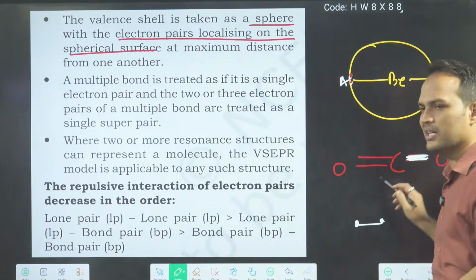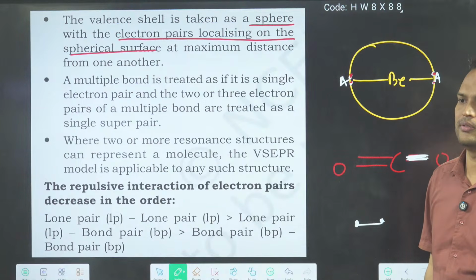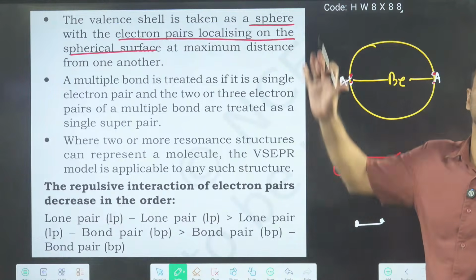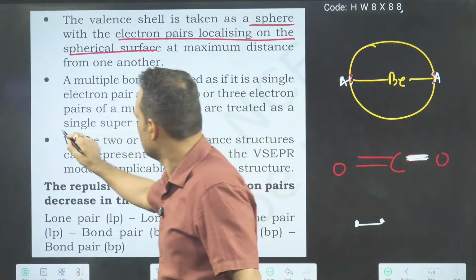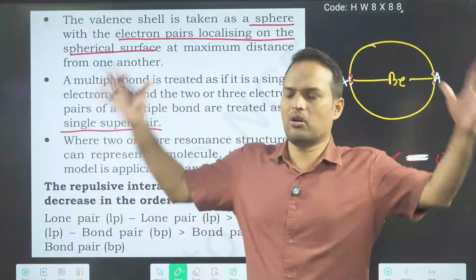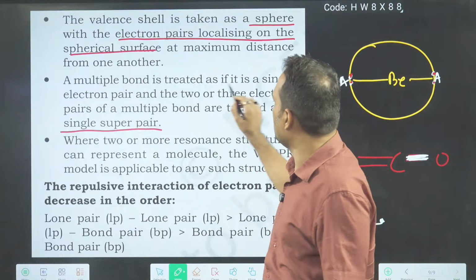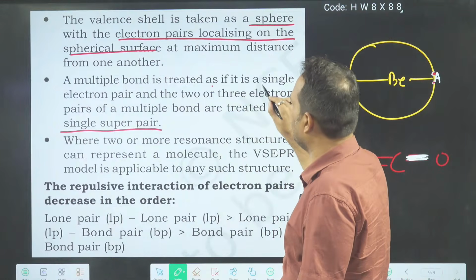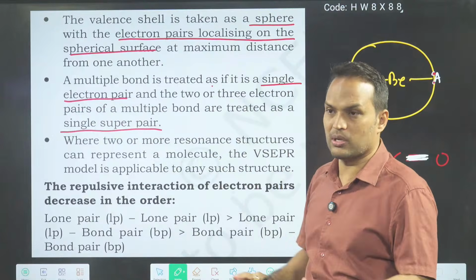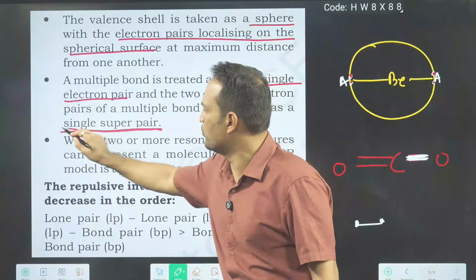Now people will say, okay sir, I have assumed this as one big bond, but there are 4 electrons. Then I will say, okay, those 4 electrons you think of as a single super pair. Take an extraordinary pair, a single super pair. That's it. They are saying that a multiple bond is treated as if it is a single electron pair. The 2 or 3 electron pairs, because a double bond has 2 pairs and a triple bond has 3 pairs, are treated as a single super pair.